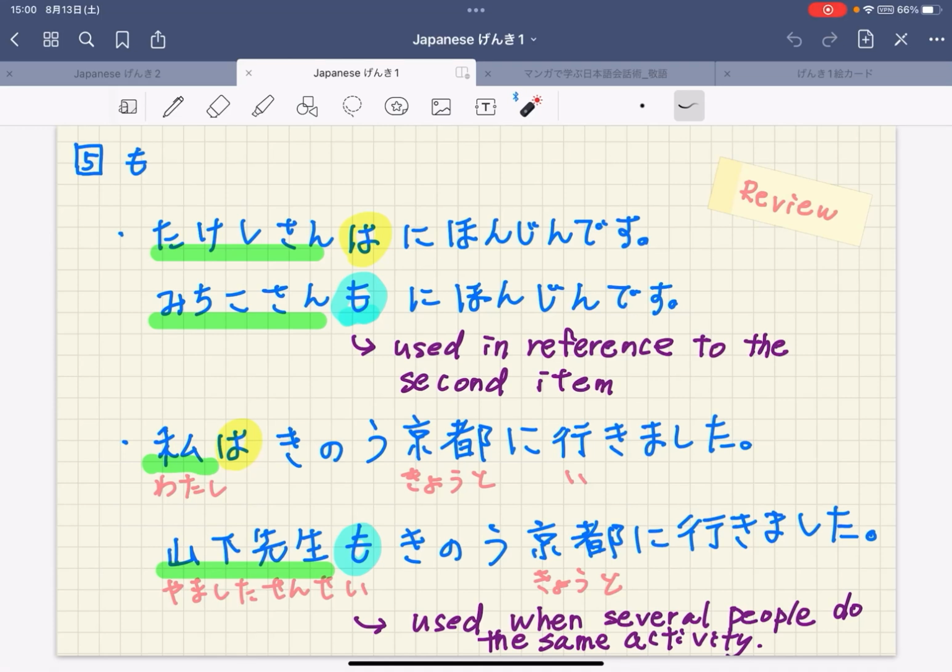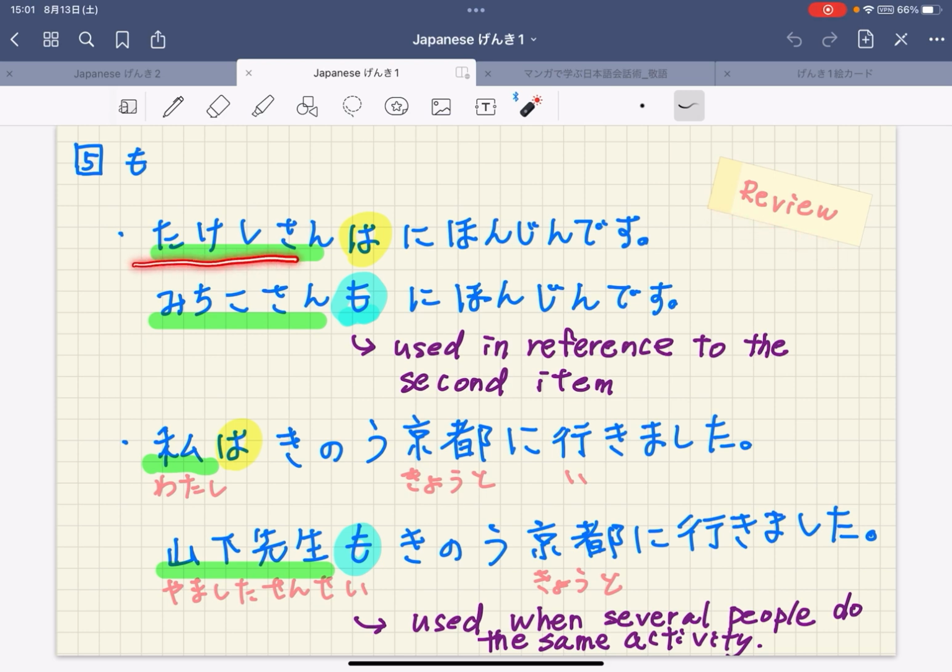In this video, I'm going to explain the grammar topic from Genki textbook 1, lesson 4. This is the fifth topic in lesson 4. Okay, let's get started. This is particle も, and we already learned about particle も in lesson 2. So let's have a quick review.